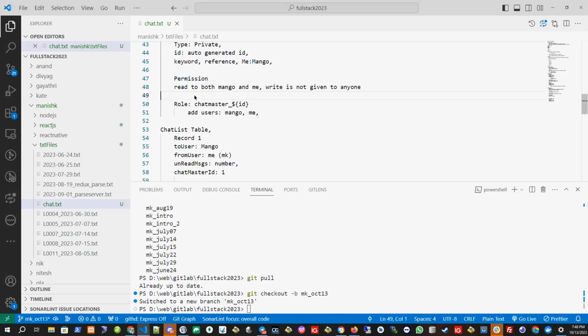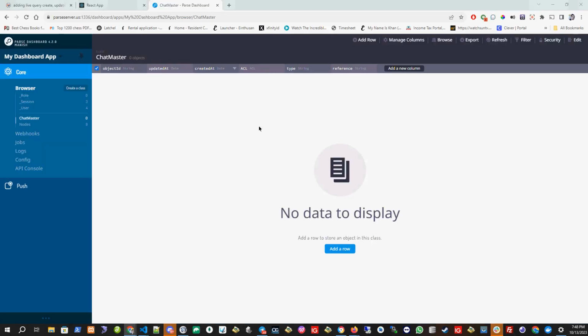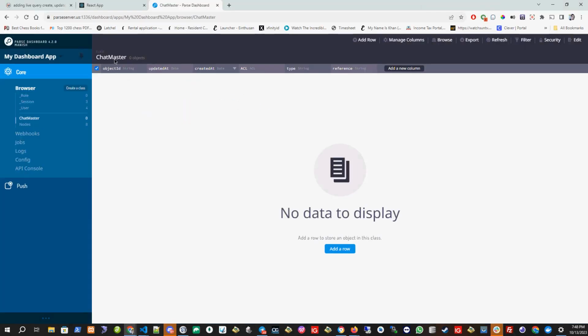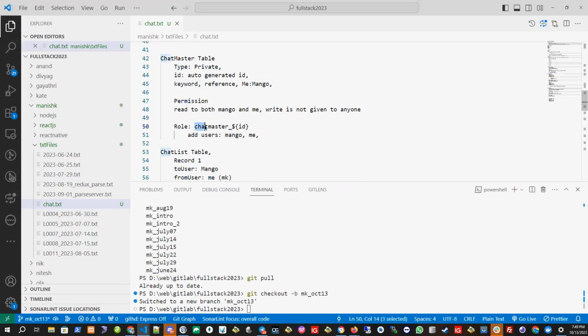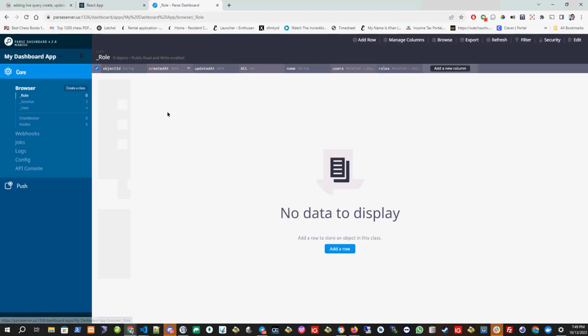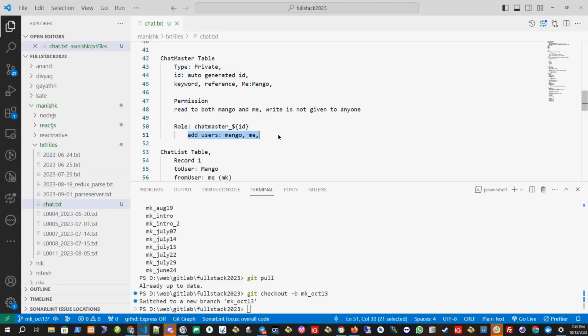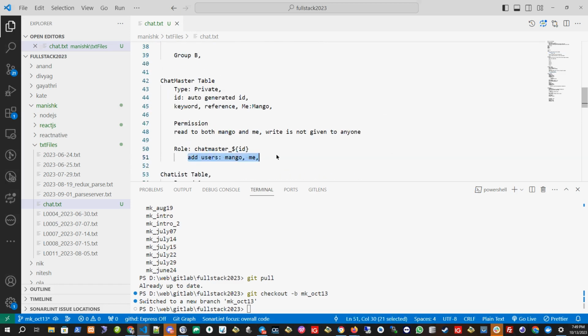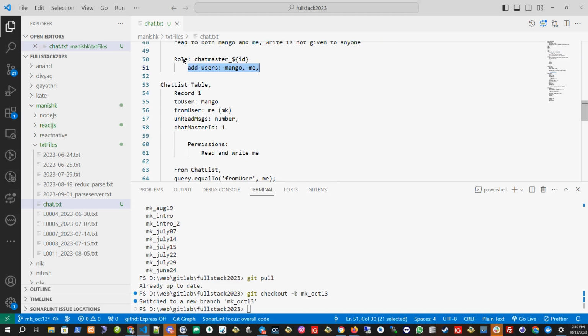This permission I will write in the script, so we don't need the permission part here. ACL will come on the fly, so we don't need it. And as soon as this chat master is created, I will also create a new role here, which is nothing but chat master underscore ID. So whatever ID there is for this chat master, I will create a new role in this role table. That also I'll create through script dynamically. And I can add the users, Mango and me. Since I initiated the chat with these two, I will give the permission to these two users in this role. Once I create the role, I will add these two users to this role.